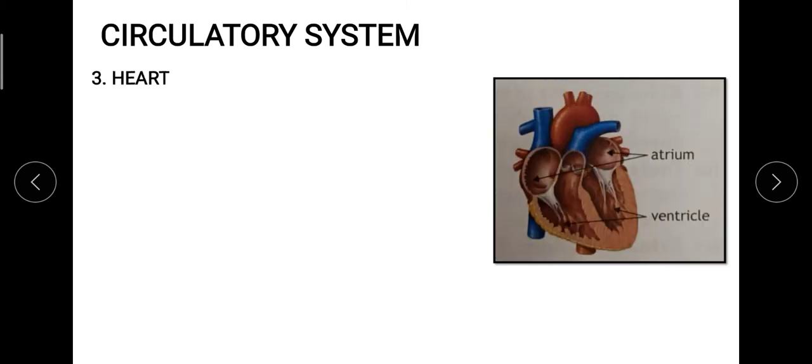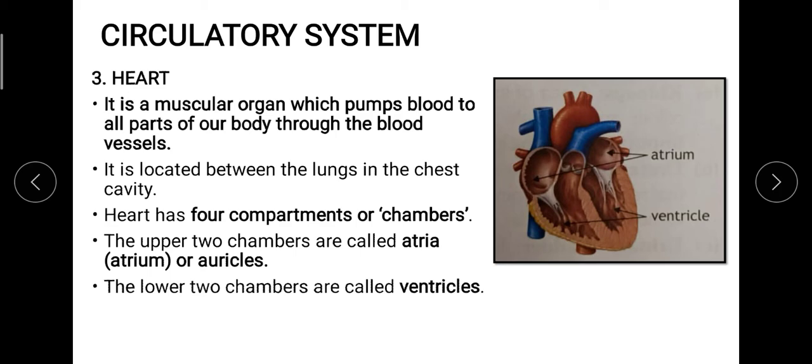Now this structure is very important. It is the main part of the body and it is a muscular organ. So which particular muscle could it be? Now you know this already, that there are three kinds of muscle: voluntary, involuntary and cardiac. And over there I told you that it is the cardiac muscle which you will find in the heart. So this structure will help in the overall pumping of blood throughout the body with the help of the blood vessels.